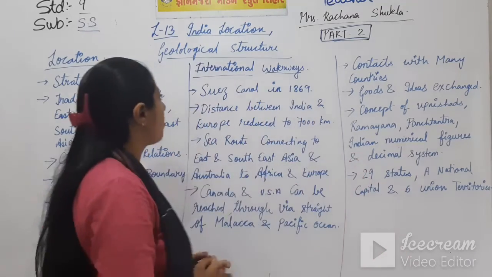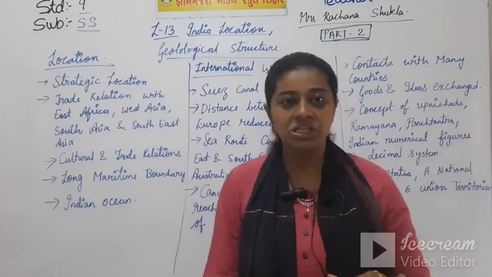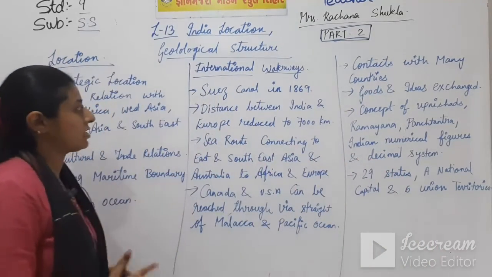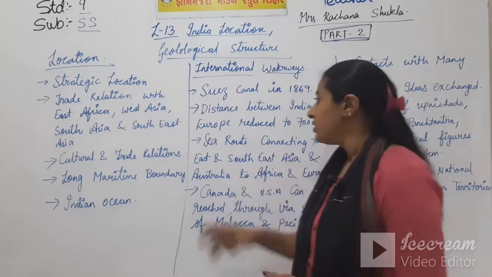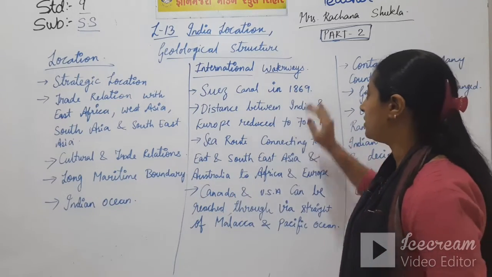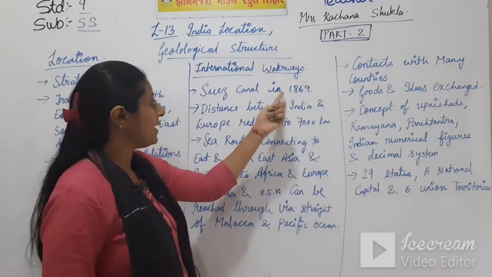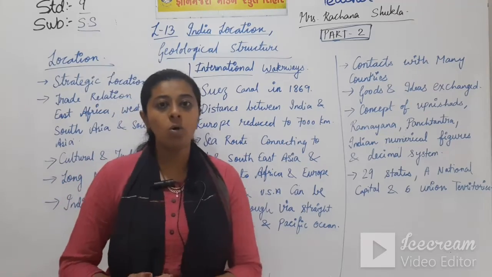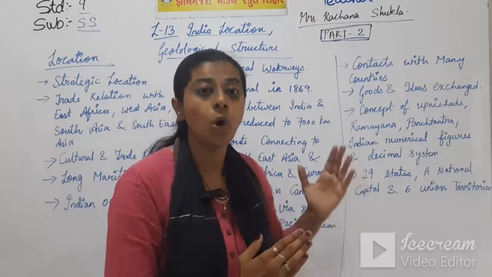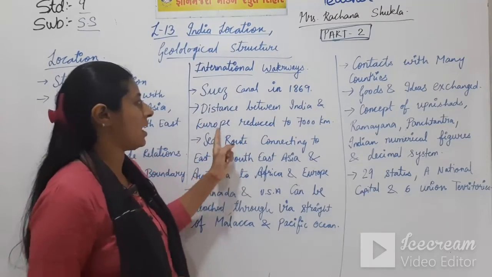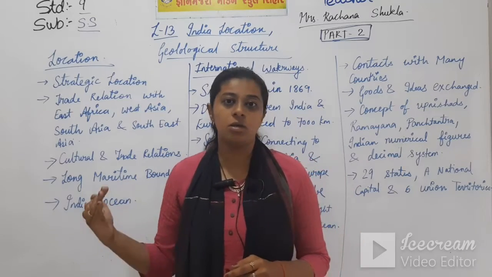Now talking about the international waterways. This we saw about the location. Now about international waterways, with the opening of the Suez Canal, which was opened in the year 1869, I repeat the year, it's 1869, the distance between India and Europe was reduced to 7,000 kilometers.